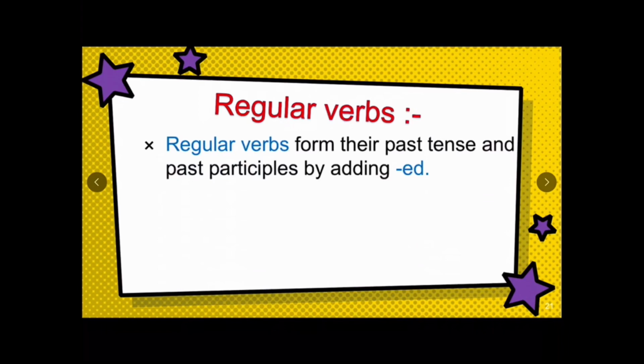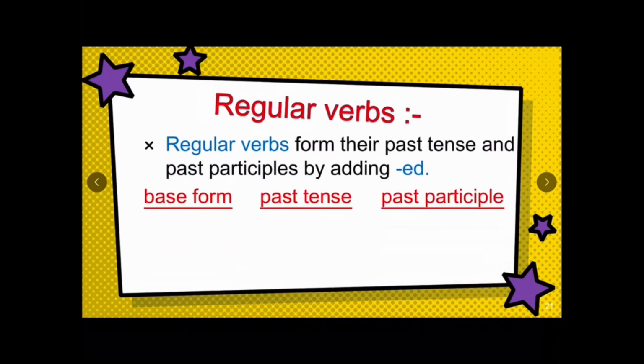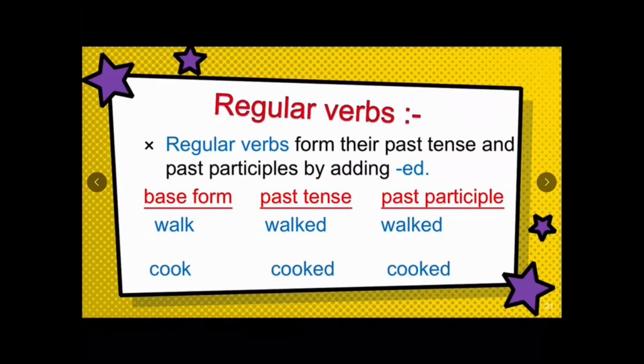Regular verbs form their past tense and past participles by adding ed after the word. For example, the base form is walk, past tense walked, just ed added, and the past participle is walked. So, regular verbs form their past tense and past participle by adding ed. Cook, cooked, cooked.